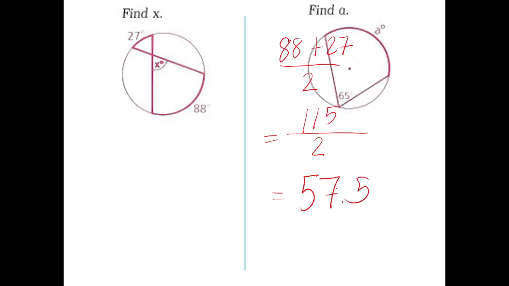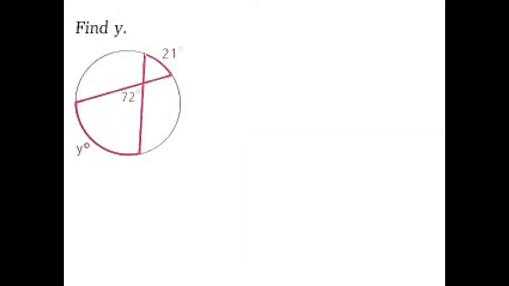This one. What about this? How are you going to solve A here? This is 65. What are you going to do with 65 to get angle A? Times 2. So meaning, what is the measurement of angle A? Okay, 130 degrees. So take note of that.